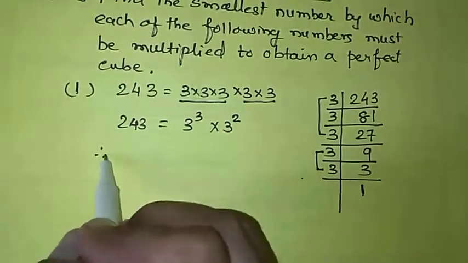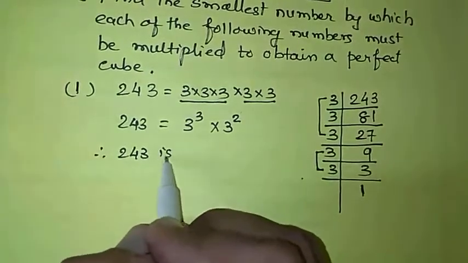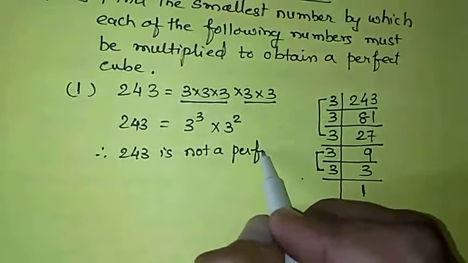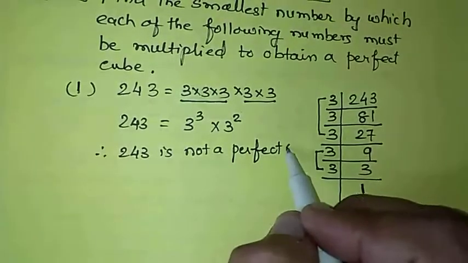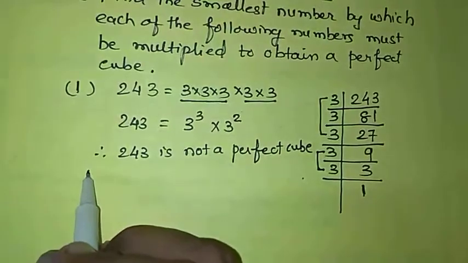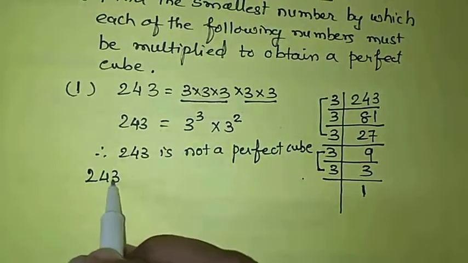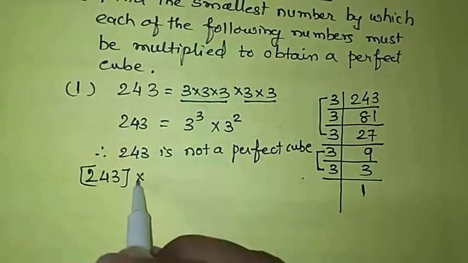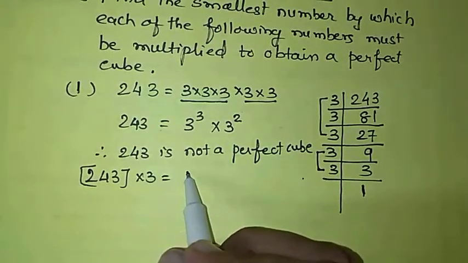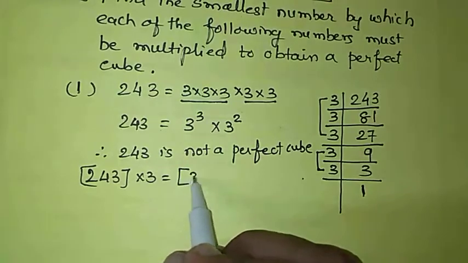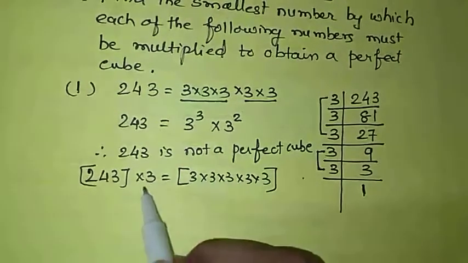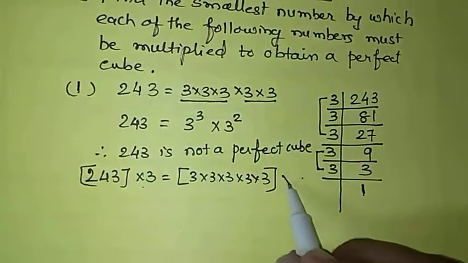This is not a perfect cube because 3 numbers are needed here, 1 is required. Therefore 243 is not a perfect cube. And if it is not a perfect cube, what should be multiplied with this? So 243 should be multiplied by 3. Then we are going to get 3 into 3 into 3 into 3 into 3, multiplied by 3.